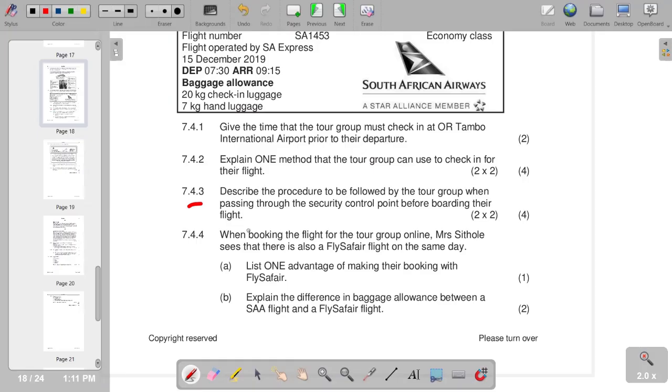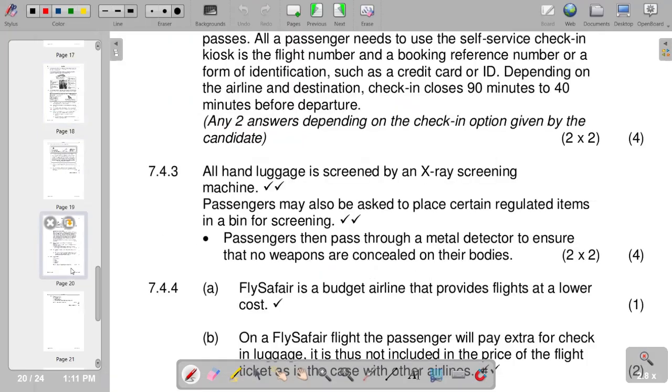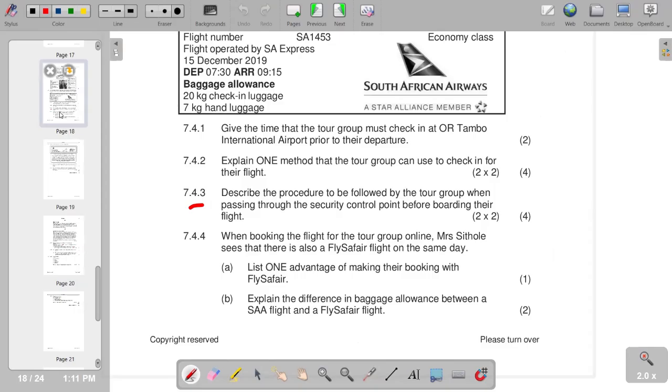So you'd see that for the procedure that is supposed to be followed, all hand luggage is screened by an X-ray screening machine. And then passengers may also be asked to place certain regulated items in a bin for screening. Then on the last part, passengers pass through a metal detector to ensure that no weapons are concealed on their bodies. So basically, these are the procedures that need to be followed. So with that, we move on to 7.4.4.